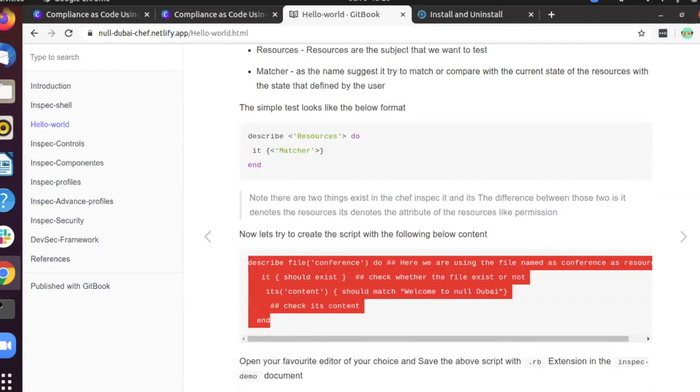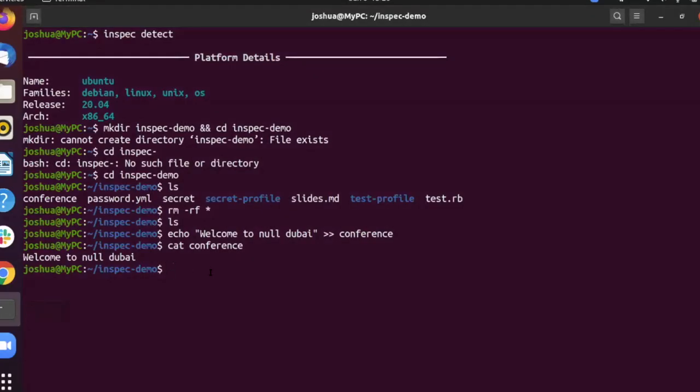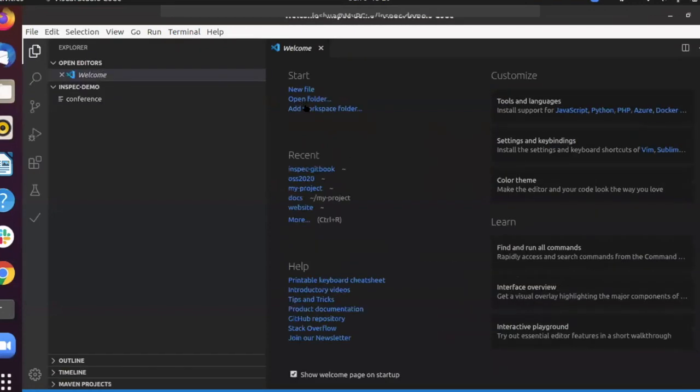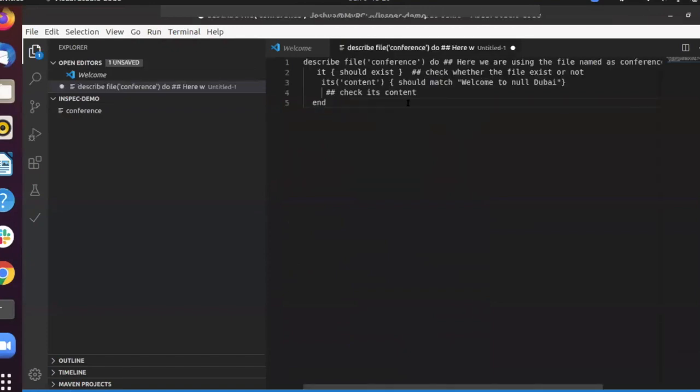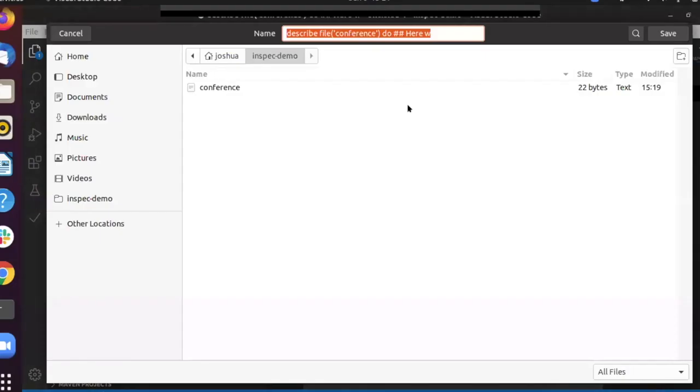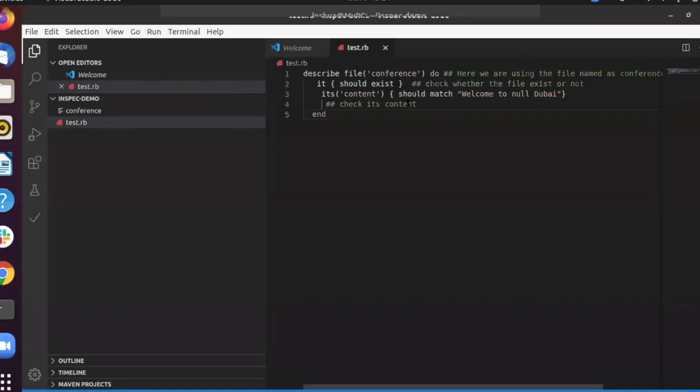Since it is based on Ruby, we have to save it in .rb format, with the .rb extension. Here I am using the resource file, whose name is conference.